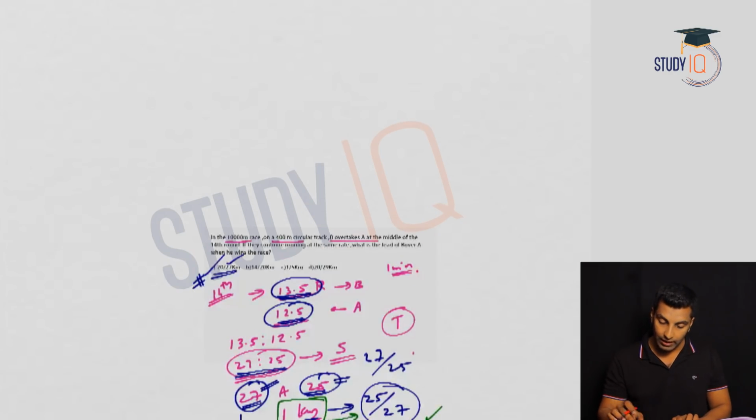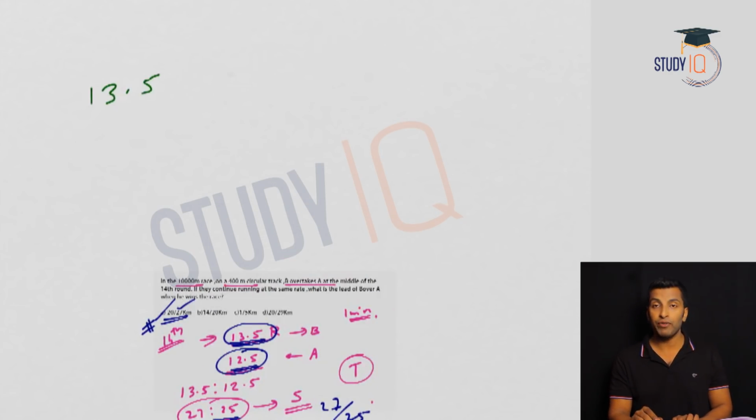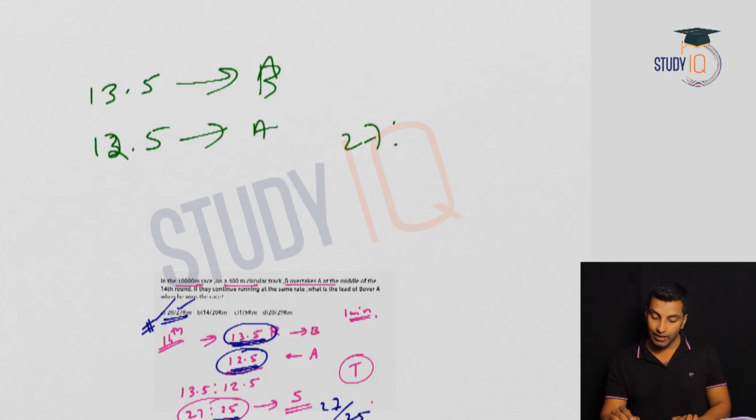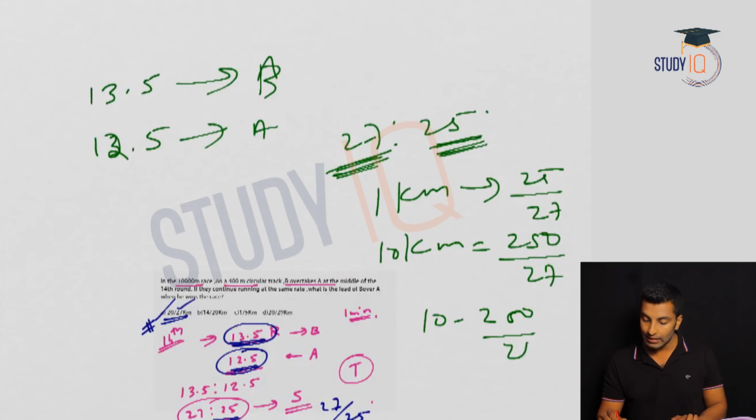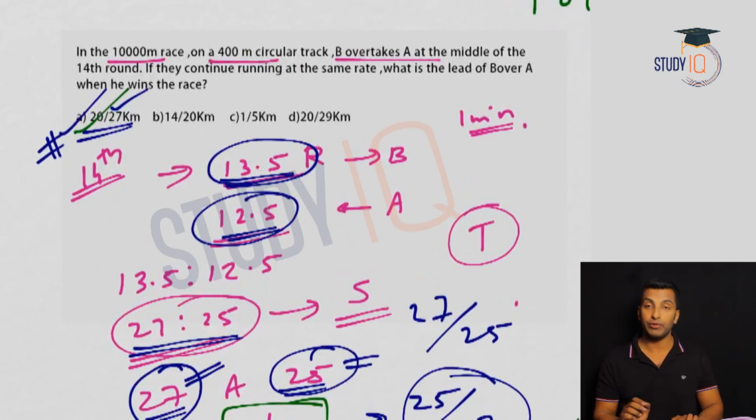If you see, what we have done is we understood that it is 13.5 by the faster person B. The slower person is obviously one round less, so 12.5. The ratio is 27 and 25. That means when this person covers 27, this person will cover 25. This person 27 kilometer, this person 25 kilometer. So this person 1 kilometer, the other person 25 by 27 kilometer. This person 10 kilometer, the other person 250 by 27 kilometer. So the lead is 10 minus 250 by 27, and the answer is 20 by 27.